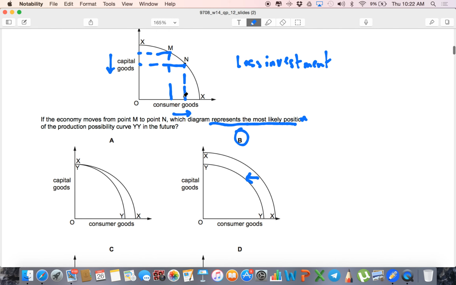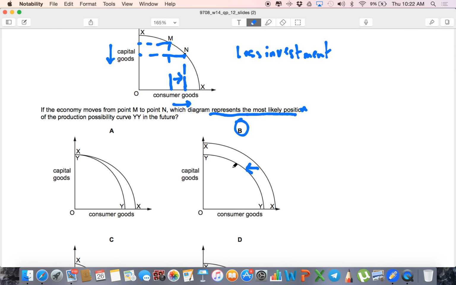Consumer goods, so now you consumed more, right? You consume more consumer goods, but the impact of that would be less of both goods. You know, you need to have enough investment to have the PPC shift outward.